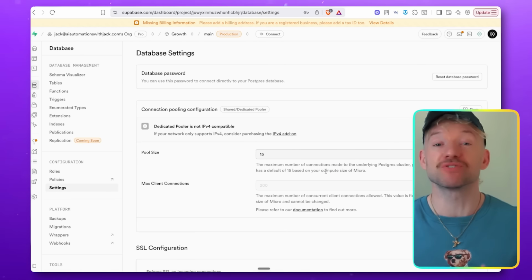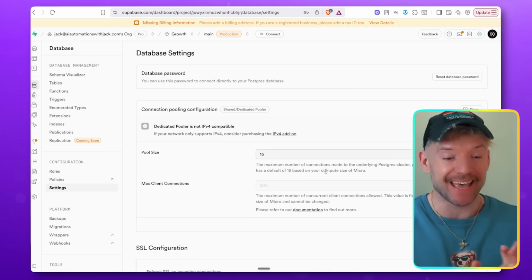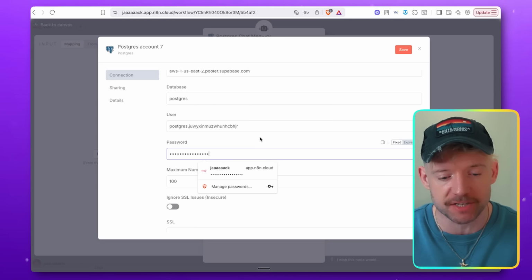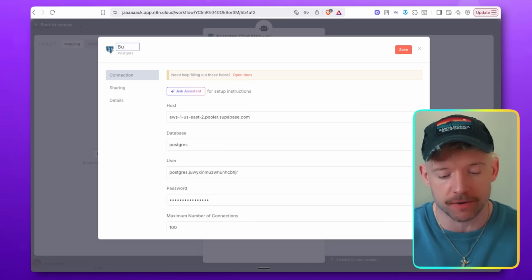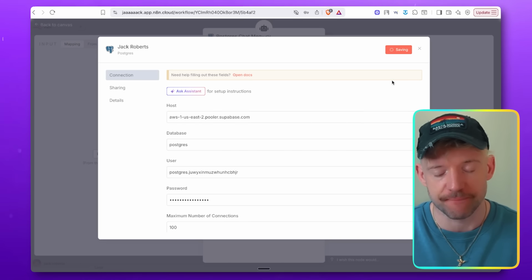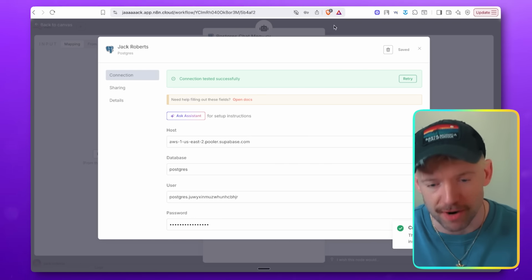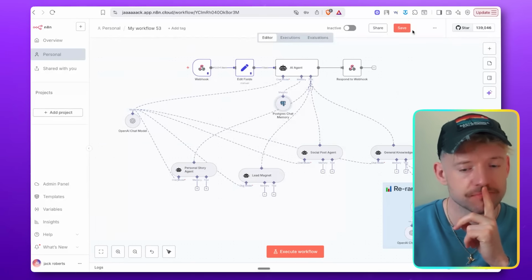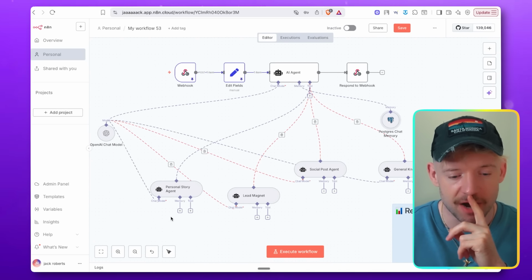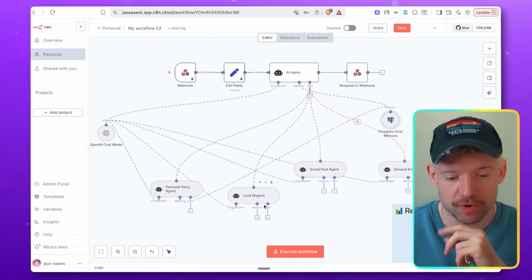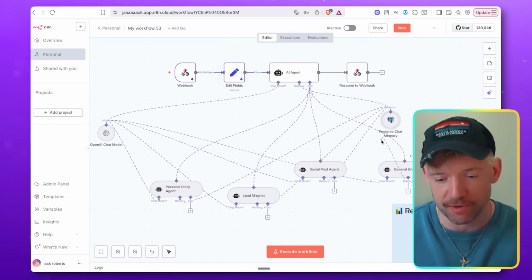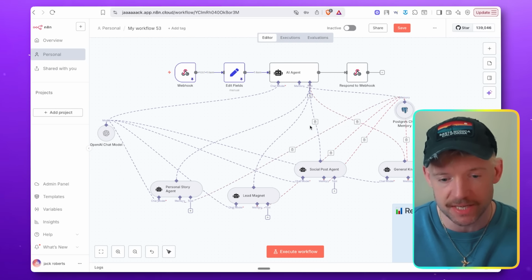Cool. And this basically means we can even store the conversation history in the memory in freaking Supabase, which is amazing. So then we come back over, enter this as the password. Come up here and just put, I don't know, Jack Roberts, or JR, as we say, and click on save. Give that a second. Credential created successfully. That is code, guys, for really good freaking news. And now we've got the mega elephant. Look how powerful this elephant is. I love it. All right, cool. And then we want to give memory to everybody, so we're all connected now to the same guy, which is cool. I've just taken you from zero to hero with this stuff, by the way, guys. It is freaking crazy. Cool.